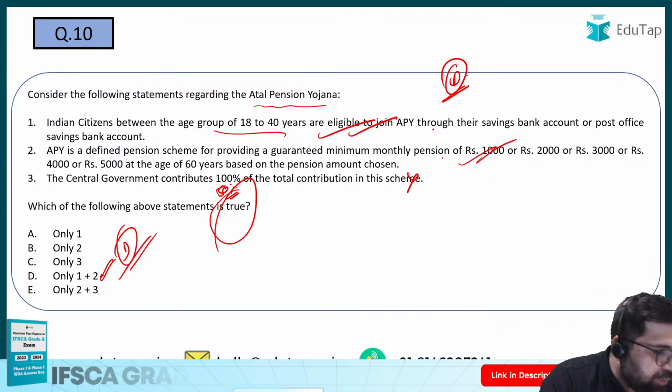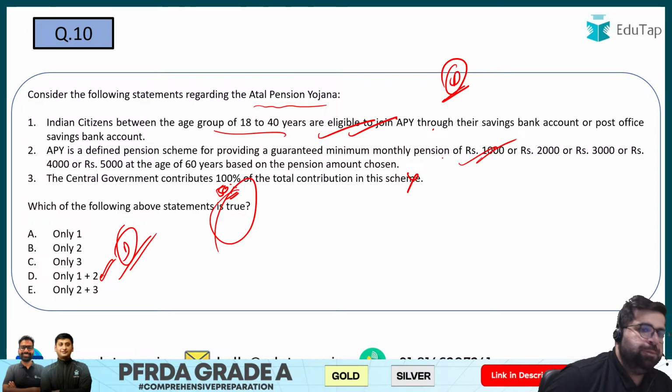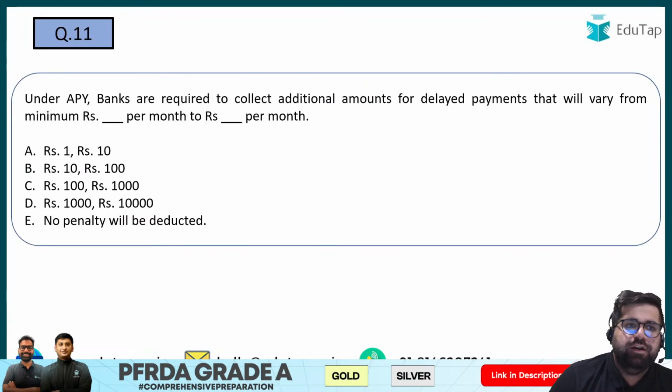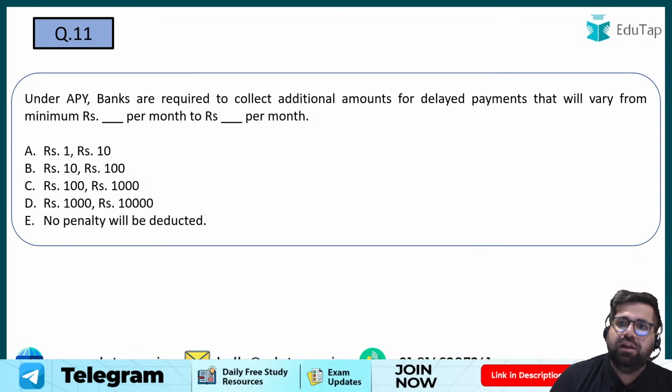Let me see in the chat box who is giving the right answer. Funlearn, Snehal, Suhas. Very good. Now let's move forward to question number 11. Under APY, banks are required to collect an additional amount for delayed payments that will vary from minimum dash per month to dash per month.